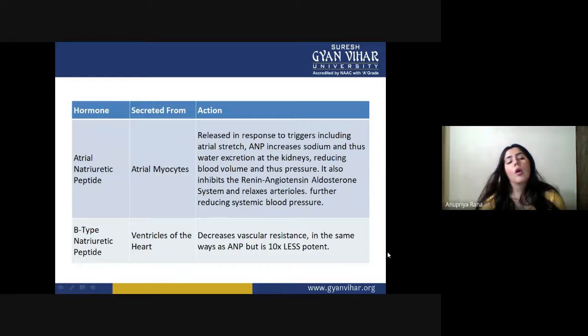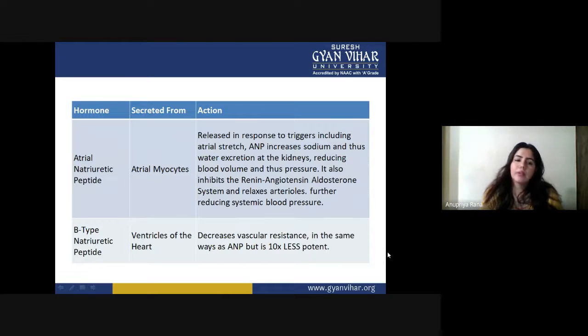So the hormones secreted by the heart are the atrial natriuretic peptide and the B-type natriuretic peptide. Basically, both are the same. The only difference between them is where they are secreted from.